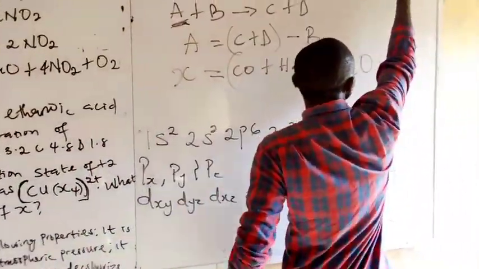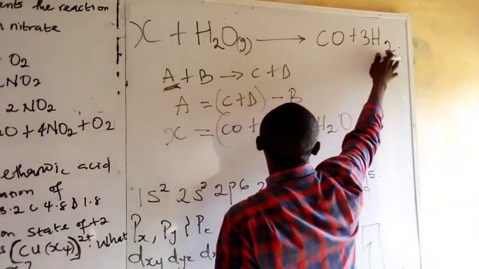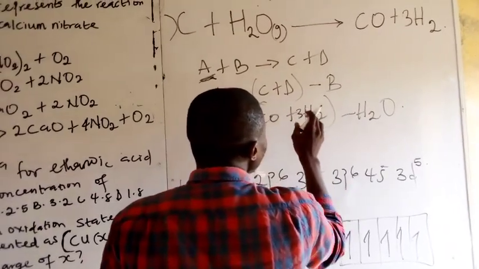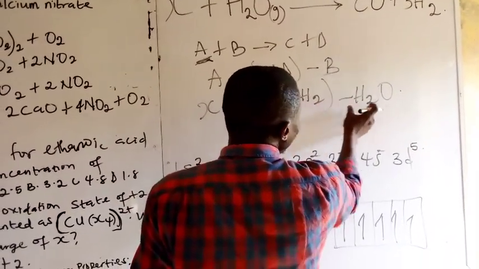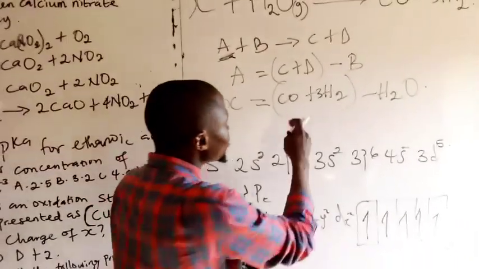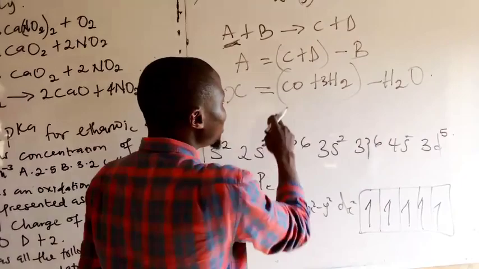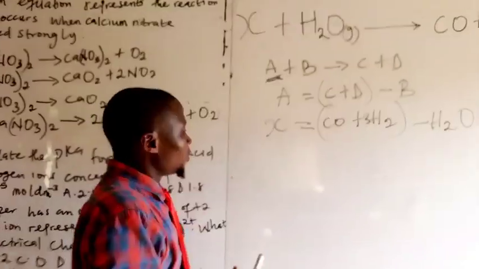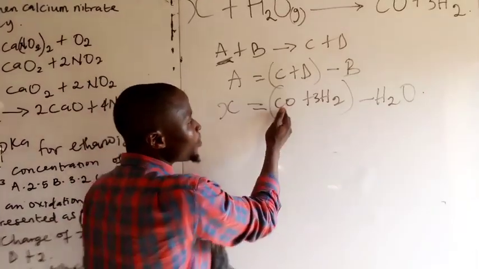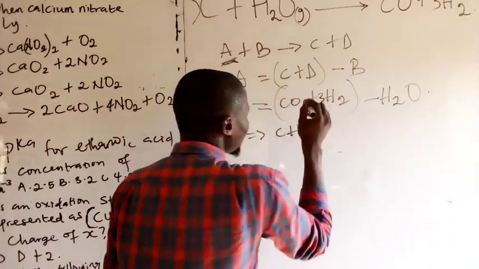So if we put 3 here, that's 6 hydrogen, and 6 hydrogen minus 2 hydrogen gives us 4 hydrogen. One oxygen minus another oxygen gives no oxygen, and the carbon is left over. We are left with carbon and 4 hydrogen. It means our X is CH4.